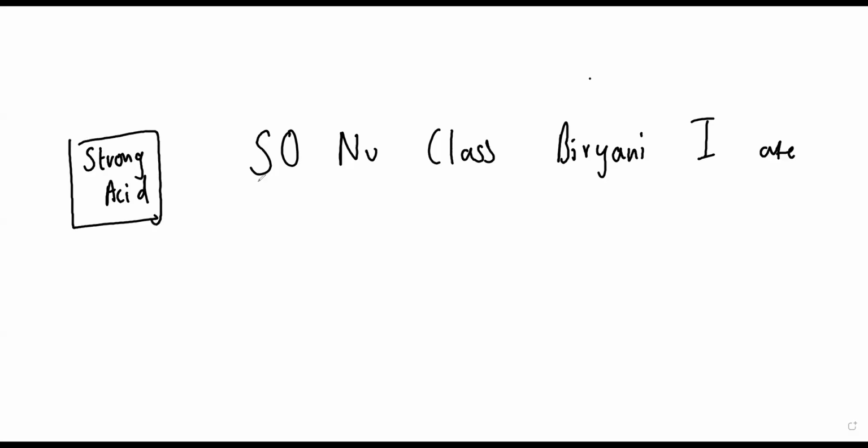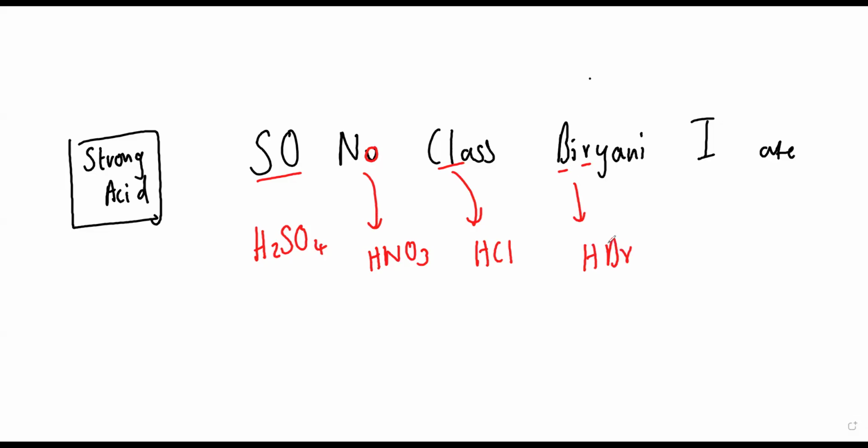Whenever I say "so", which acid comes to your mind, beta? Which acid has SO? Sulfuric acid. "Sonu" means nitric acid. "Class" means HCl. BR, "biryani", bromine, HBr. Acid will have H or not? And this HI. So these are strong acids in your entire syllabus. Whenever you come across Sonu class biryani, HI, it means these are strong acids.